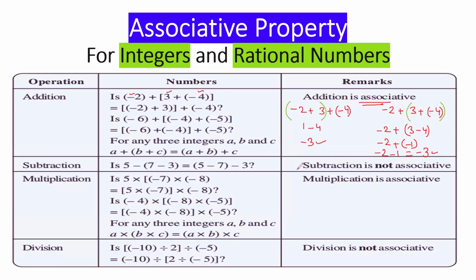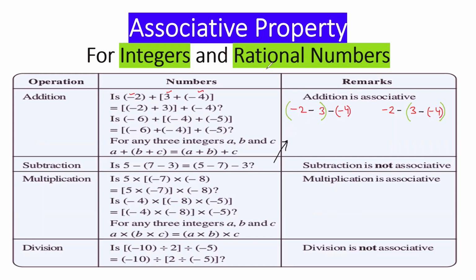Same way you may check for subtraction. Suppose I'm taking the same example. What I'll do, I'll just replace these addition symbols with subtraction symbol. So the numbers are same, -2, 3 and -4. And I'm checking subtraction part now. Don't confuse. Now I'm checking for subtraction. Minus, minus, minus, minus.